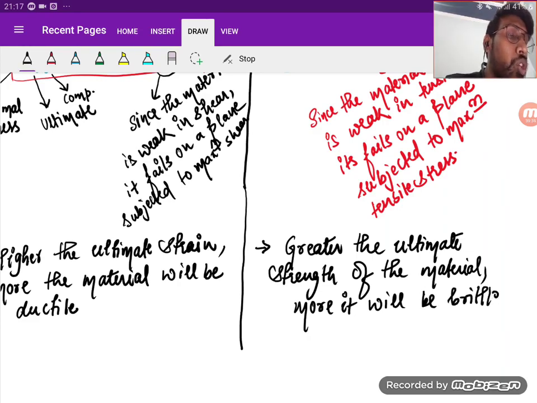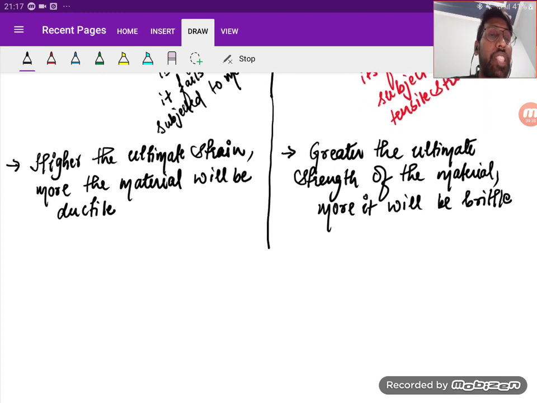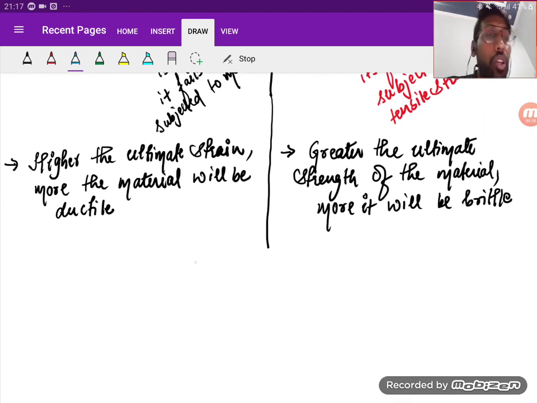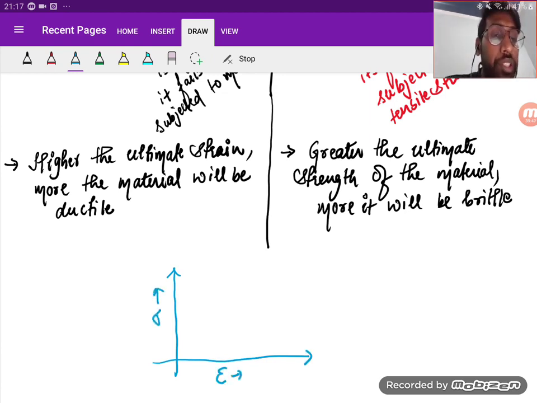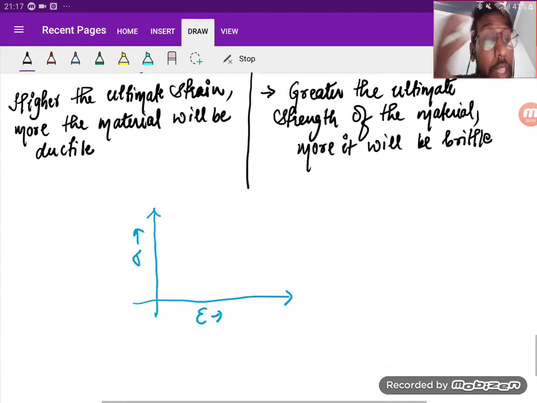Right. So let us understand this with an example. Suppose I'm drawing the stress strain curve, and in this stress strain curve, I'm drawing two curves.